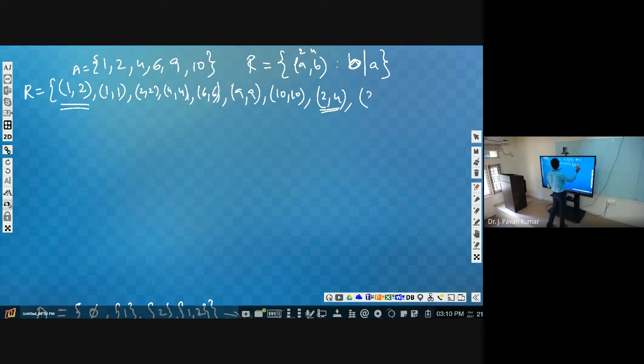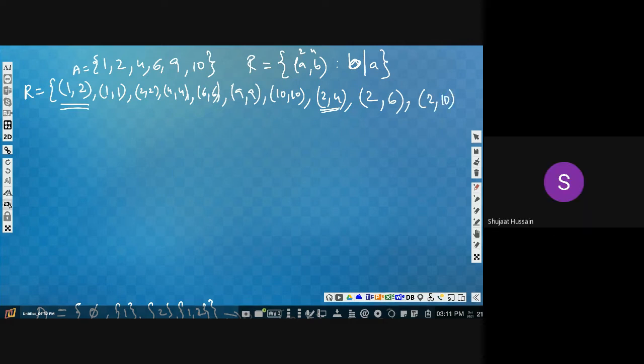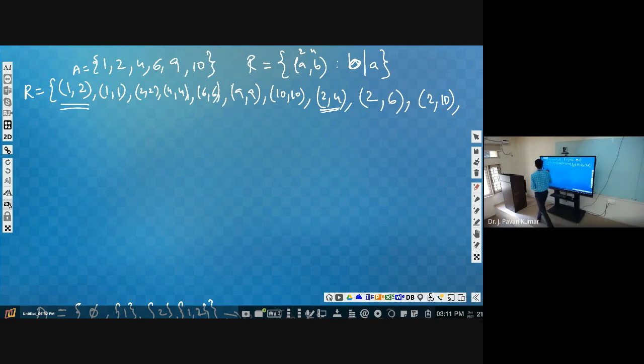Next you consider other pairs like 2 comma 6. Will it be part? 2 comma 6, yes. 2 comma 9, no. 2 comma 10, yes. Next you consider 10 comma 2. Will it be part of the relation or not? No. Why? Because 2 is not divisible by 10. So we should not have 10 comma 2.